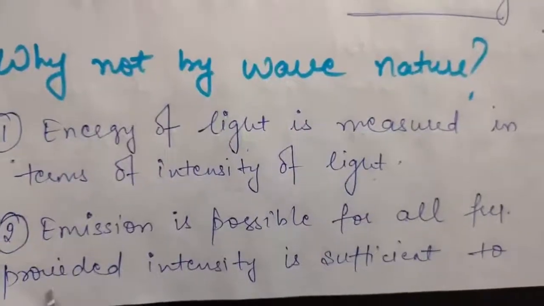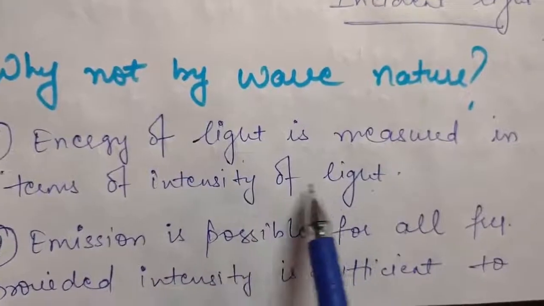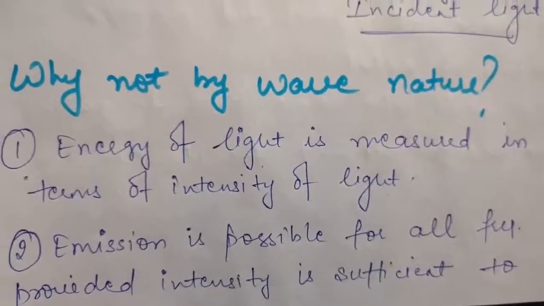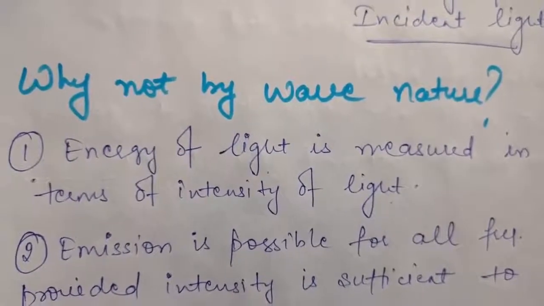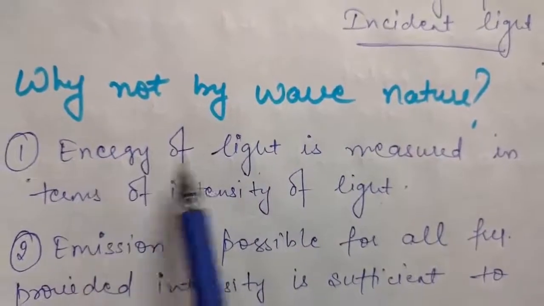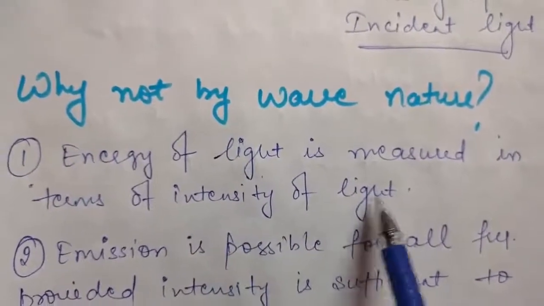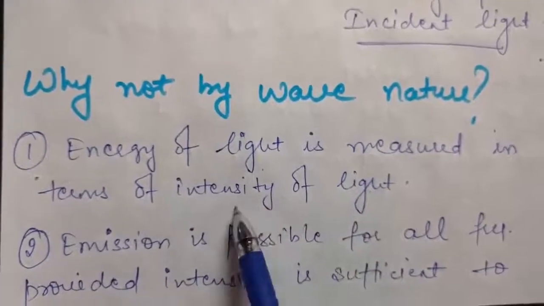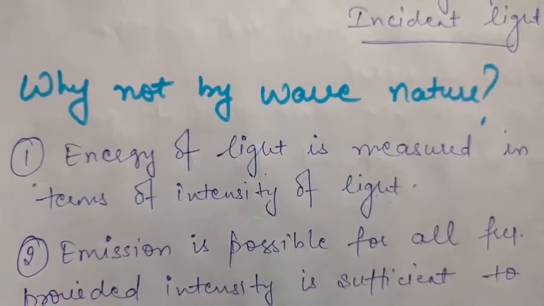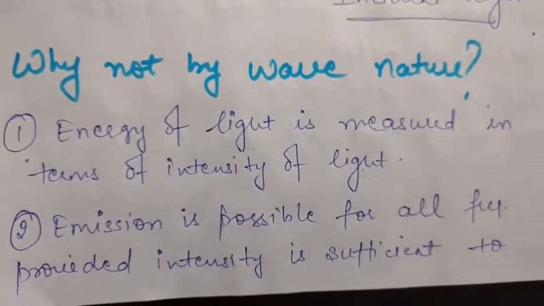But as we have studied, for the photoelectric effect, intensity of light only increases photoelectric current. It had no effect on stopping potential or kinetic energy of electrons. But in wave nature, because energy is measured in terms of intensity of light, this means if you increase the intensity of light, the energy of the emitted photoelectrons can also be increased, which is a violation of one of the observations.